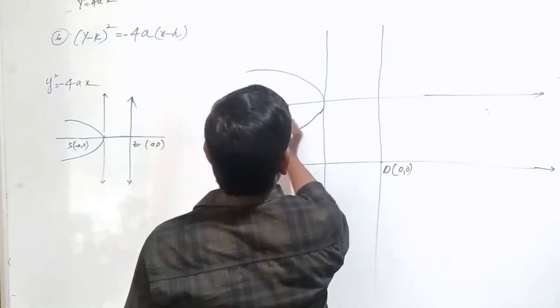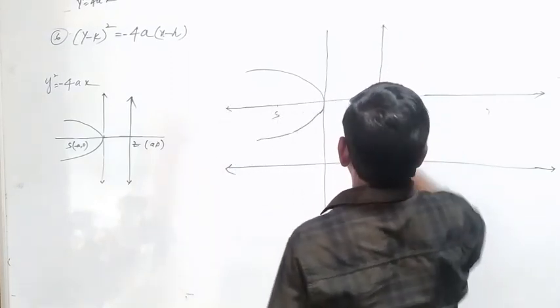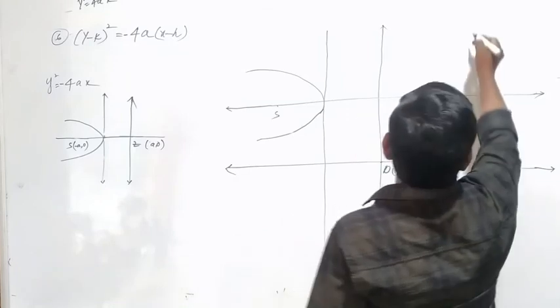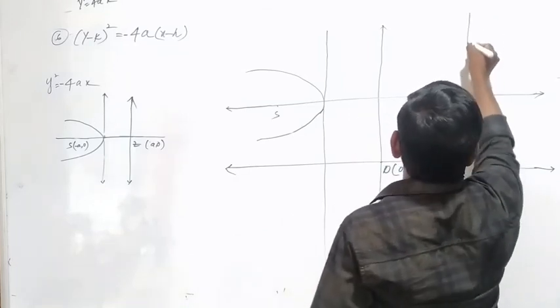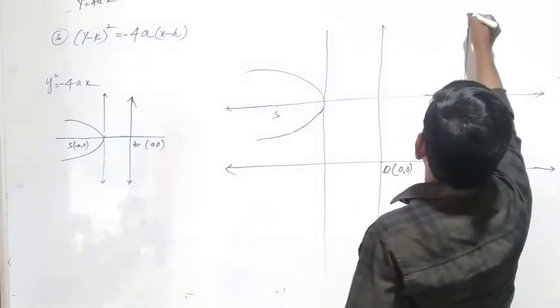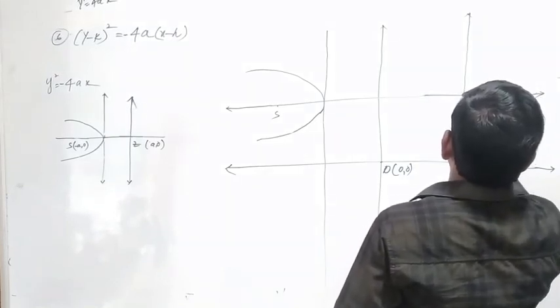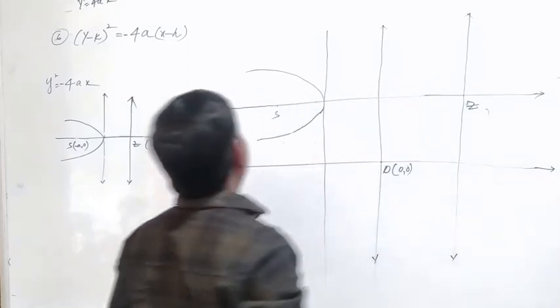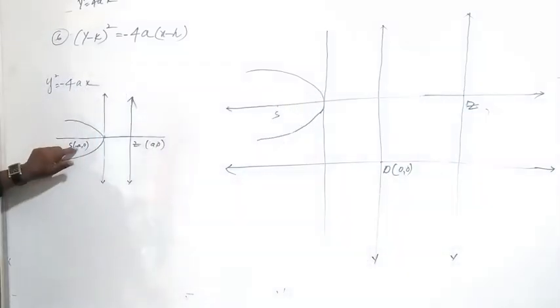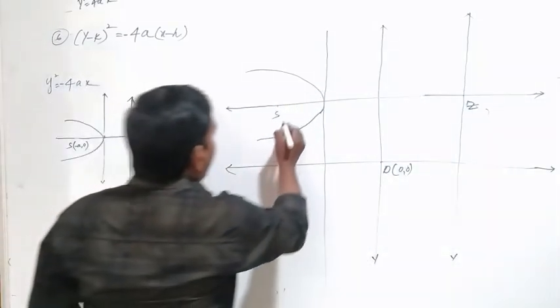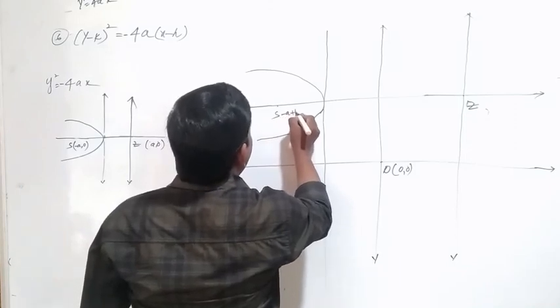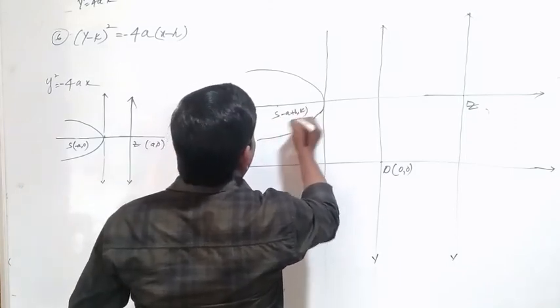This is S, and this is the directrix. And Z. So take the points. What are the points here? Minus a comma 0. That means minus a plus h and k.